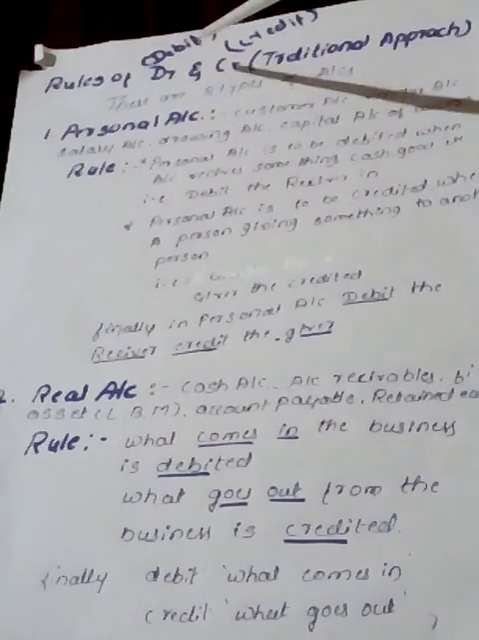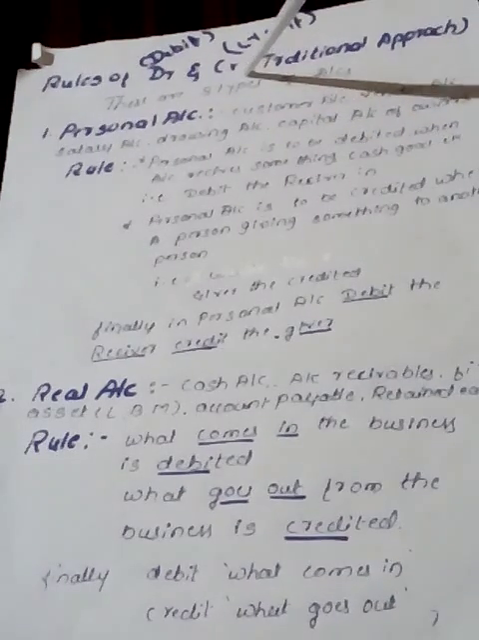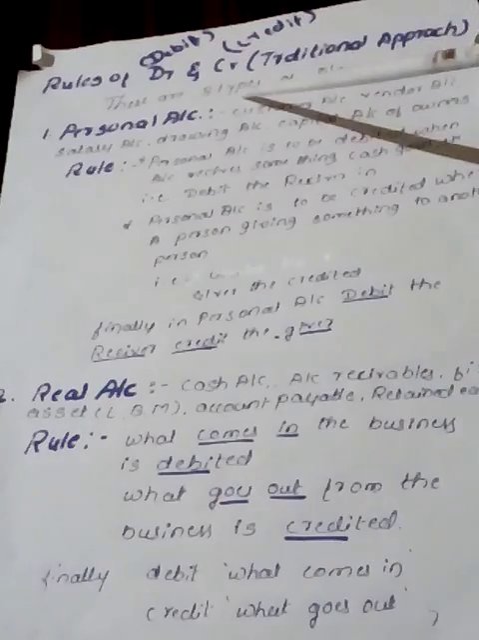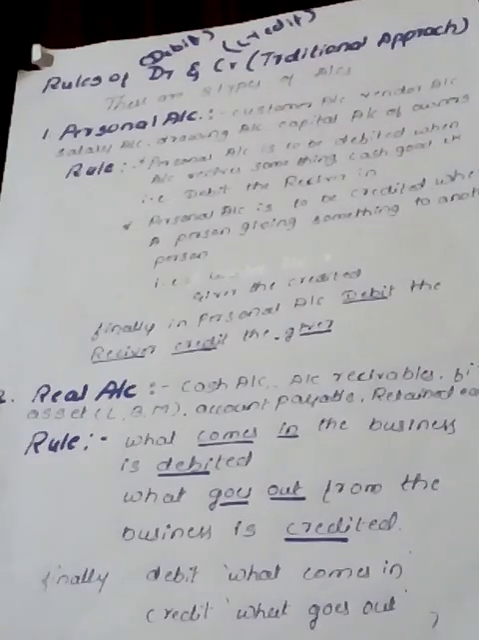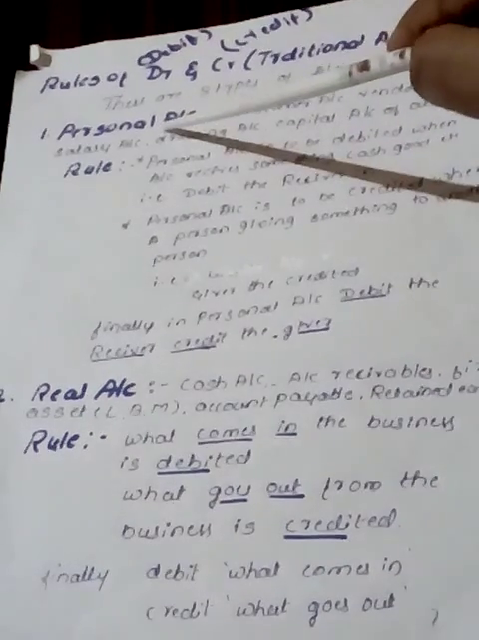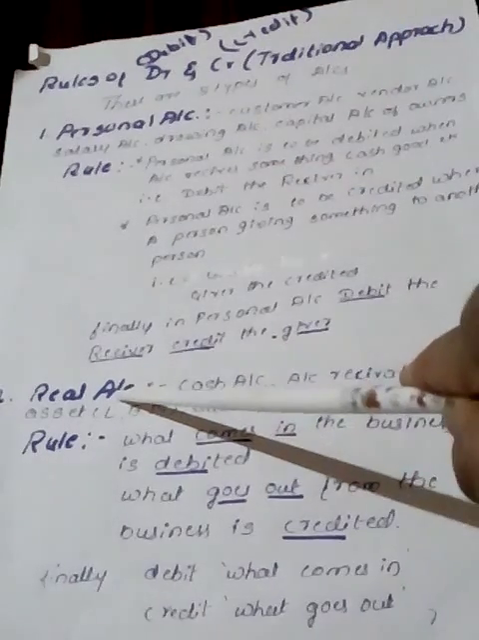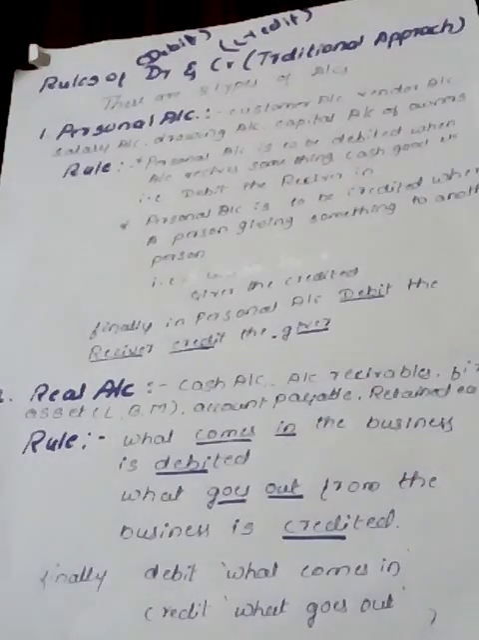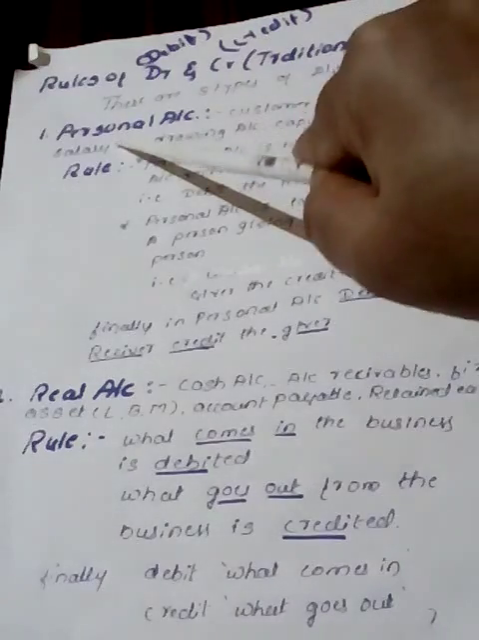These rules of debit and credit will be analyzed by the types of accounts. There are three types of accounts. First one is personal account, next is real account, third one is nominal account. We will discuss one by one. First we shall move with the personal account.